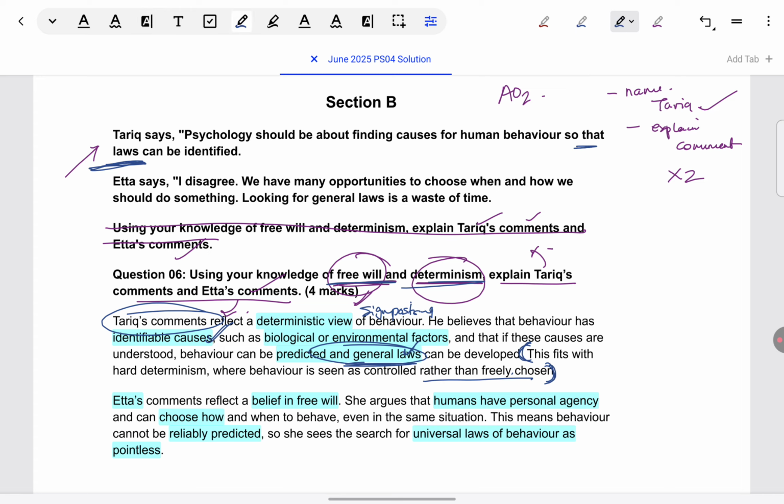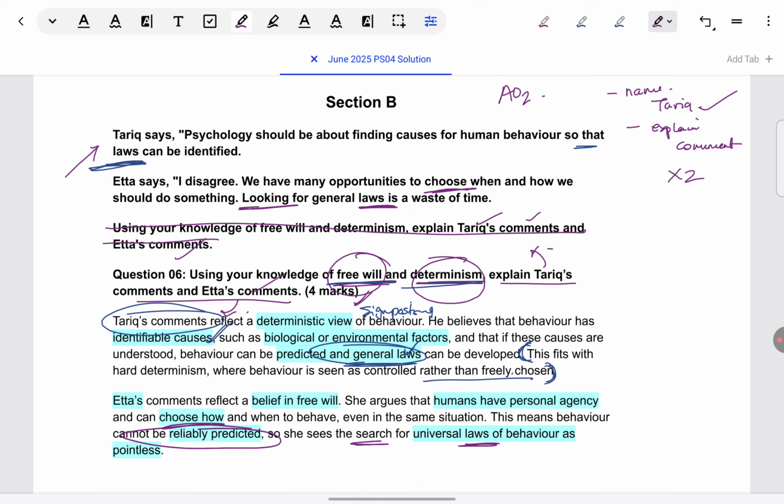All this wording that you see, looking for laws is useless, that is what she has said, right? So, exactly whatever is drawn is from her statement. We can choose how to behave. Okay, so no general definition of free will. Again, there is an inherent comparison by saying that behavior cannot be reliably predicted, trying to say that that is why she's not on the deterministic point of view. Like I said, that's optional. If you don't want to draw contrast, also, that is fine.